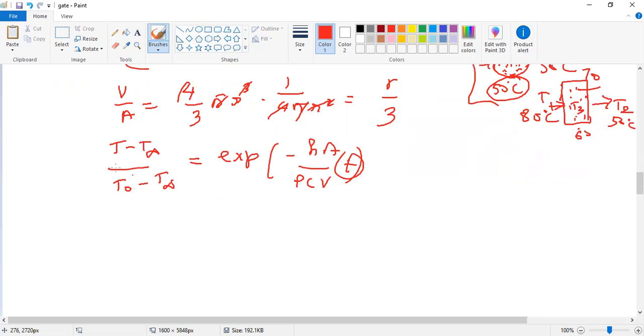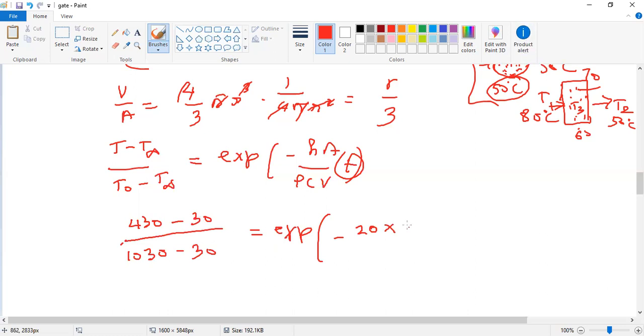Substitute all the values: T is 430 degrees Celsius minus 30, the ambient air, and T naught is 1030 minus 30, exponential of minus the heat transfer coefficient, given as 20, into the area, taken as 1000, divided by the density, also given in the problem, 7800, and specific heat, 600, into volume, given as 10.